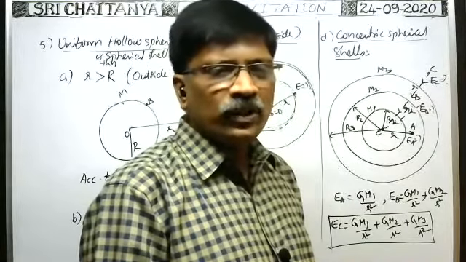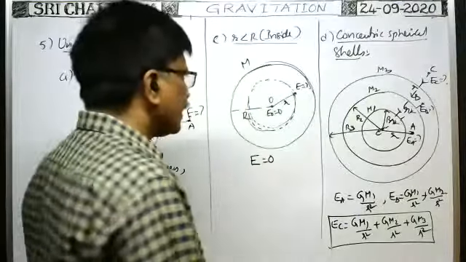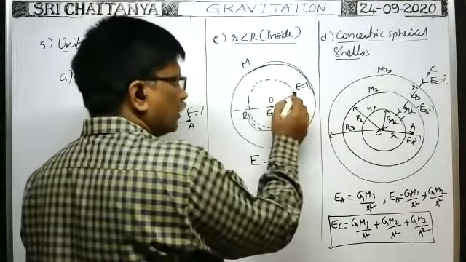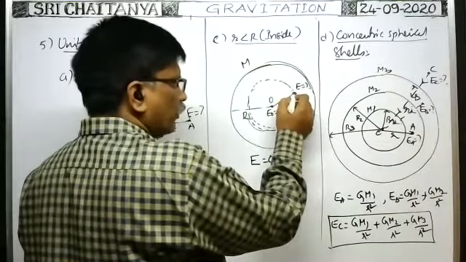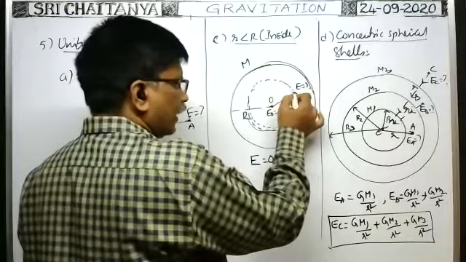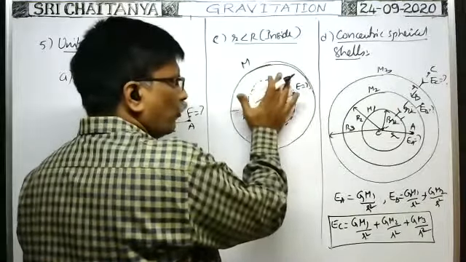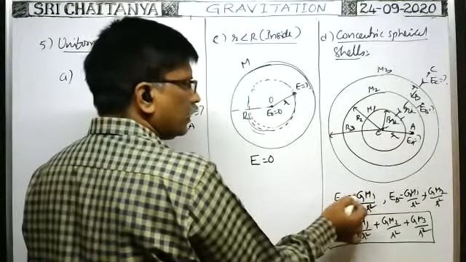Y is equal to 0 in case C means, where is C? At this point, the intensity of gravitational field is 0, since it is a spherical shell. At this point, by taking this distance as the radius, when you imagine a sphere here, is there any mass enclosed by the sphere? No, the enclosed mass is 0. Whatever the distance here, as m is 0, E becomes 0.